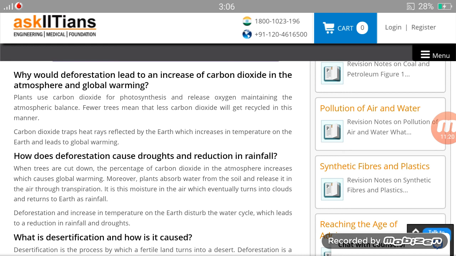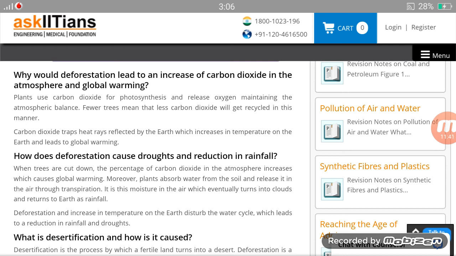Why would deforestation lead to an increase of carbon dioxide in the atmosphere and global warming? It means, why is deforestation leading to the increase of CO2 in the atmosphere, and why will global warming take place? So the explanation is clearly given here.